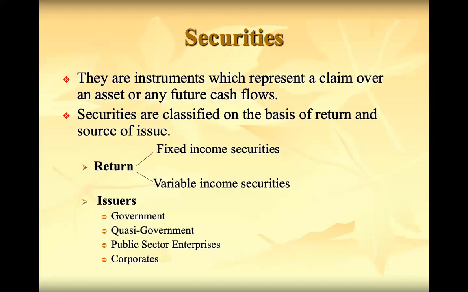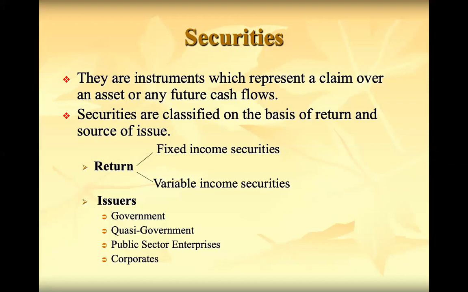Securities broadly are classified on the basis of return and source of issue. The securities can be classified based on the return, and also based on the issuers who have issued the shares. If you take the classification based on return, there are two types of securities: fixed income securities and variable income securities.